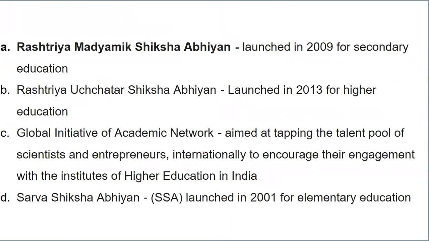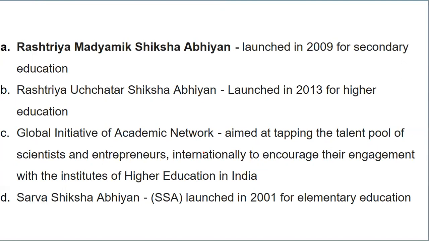Still, let's have a quick look at them. Rashtriya Madhyamik Shiksha Abhiyan was launched in 2009 for secondary education. Uchchatar Abhiyan was launched for higher education in 2013. Keep the years in mind too, because many times they come up with the topic but the years are missing.